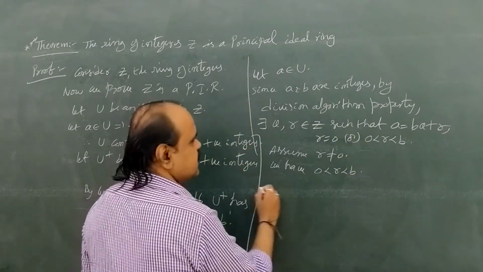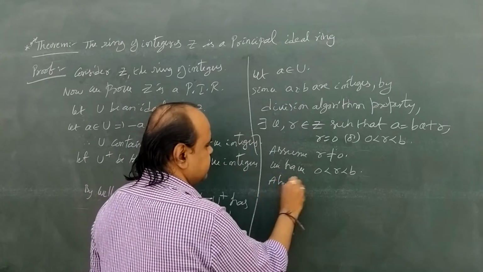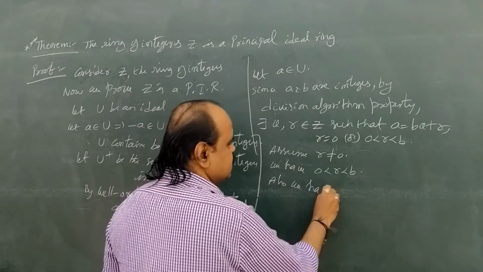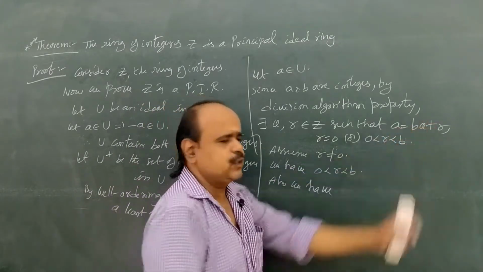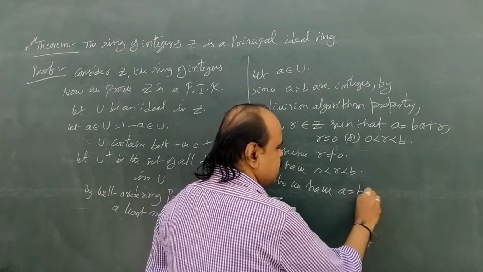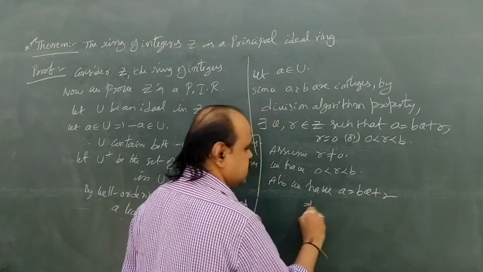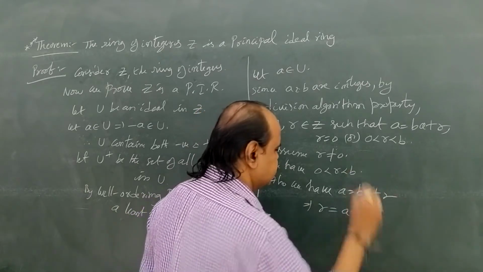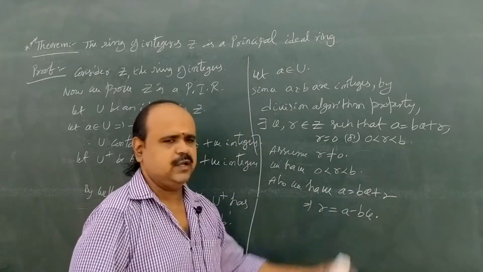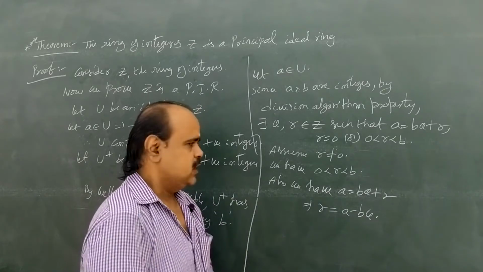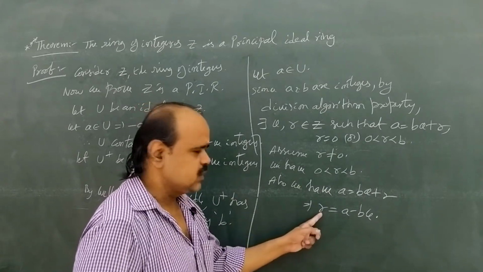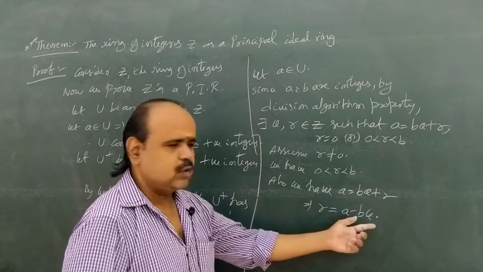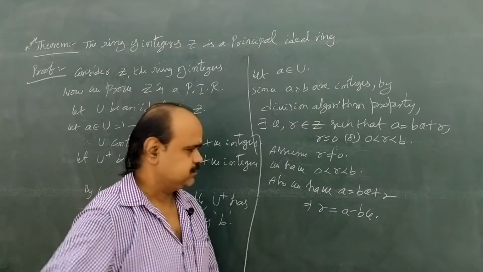Also we have a equal to bq plus r. So that implies r equal to a minus bq. Now this integer small r, ఎందులో ఉంటుందో మనం చూడాలి.